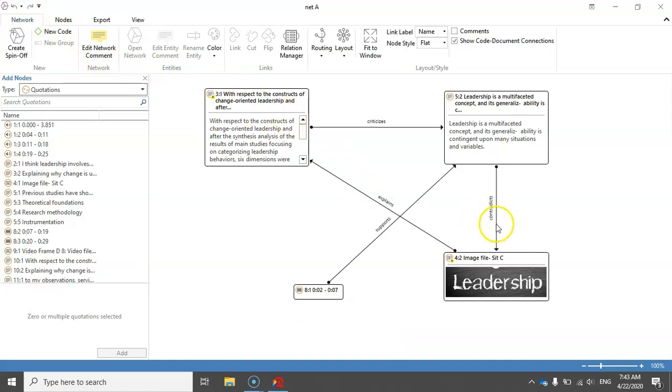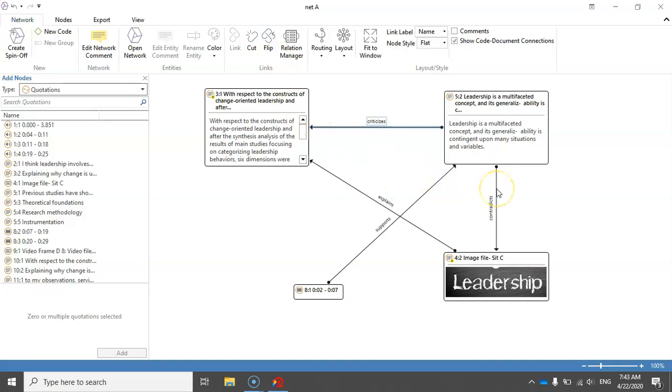The other possibility here is that you can change the direction of the relationship between the quotations. For example, in this network, you can see that quotation 3.1 criticizes quotation 5.2. If I want to change the direction, I can simply click on the link and then select flip. And when I select flip, quotation 5.2 criticizes quotation 3.1. So you can simply change the direction of a link by selecting the link and then clicking on flip.